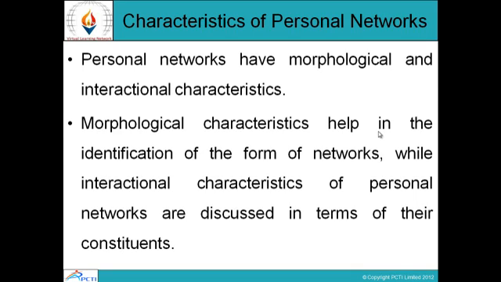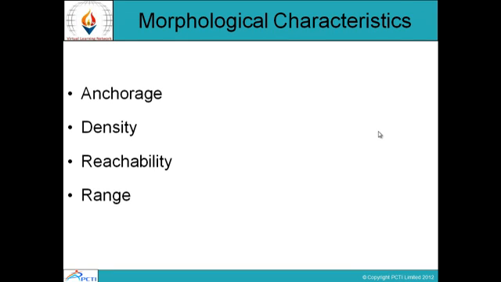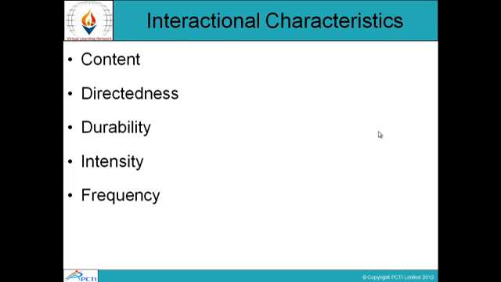Characteristics of personal networks. Personal networks have morphological and interactional characteristics. Morphological characteristics help in the identification of the form of networks, while interactional characteristics of personal networks are discussed in terms of their constituents. Morphological characteristics are anchorage, density, reachability, and range.